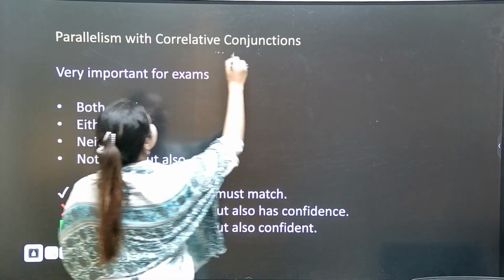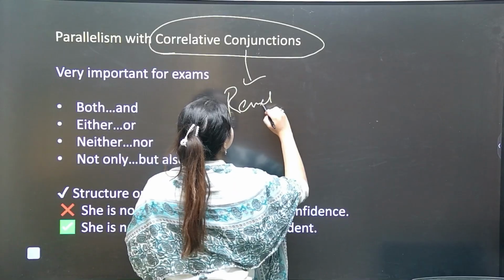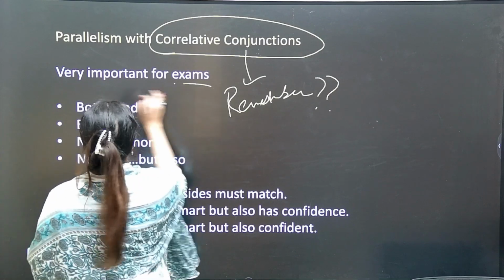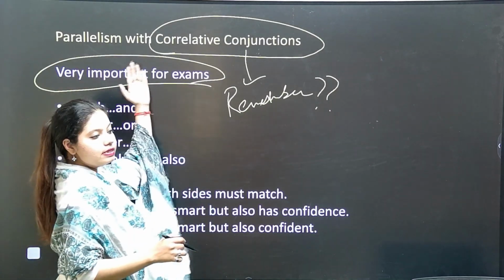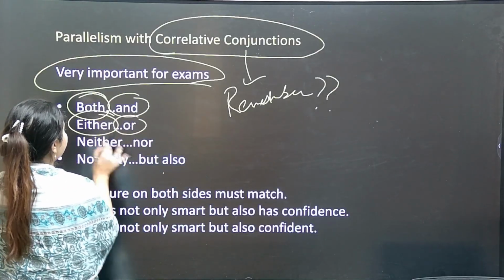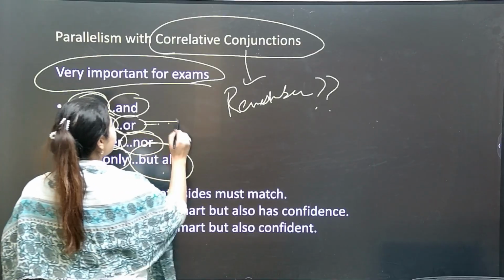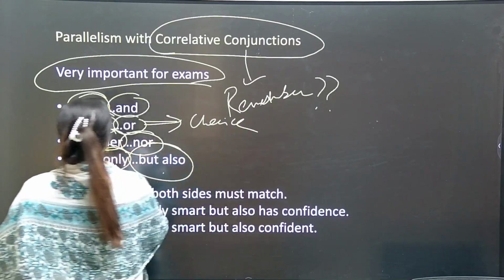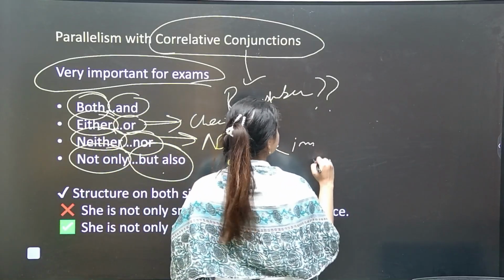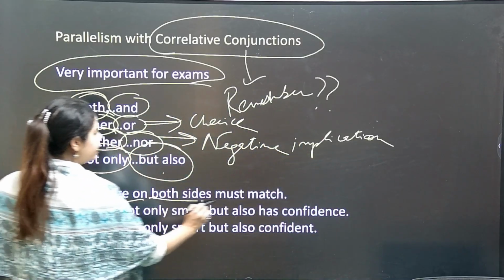Yes, with correlative conjunctions. Now, I hope you remember what we studied about correlative conjunctions. Yes or no? This part is very important. Parallelism with correlative conjunctions: both, and; either, or; neither, nor; not only, but also. Either, or implies a choice. I taught you all, neither, nor gives a negative implication in the sentence.